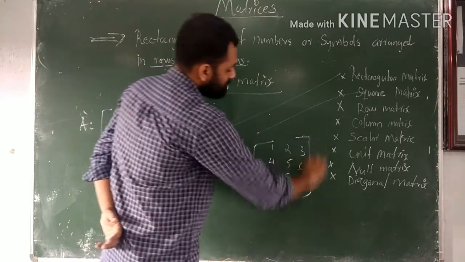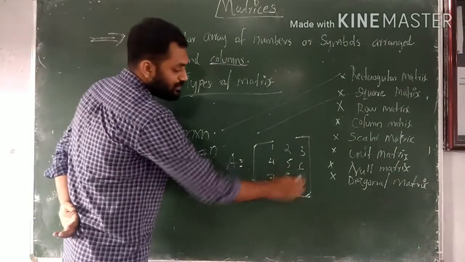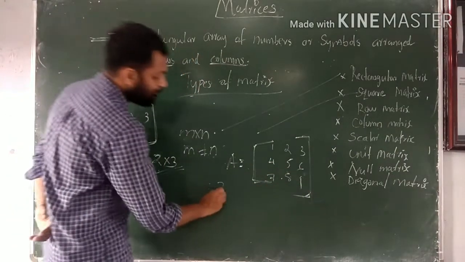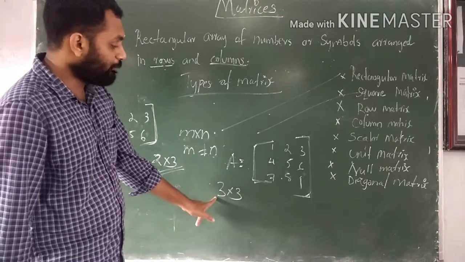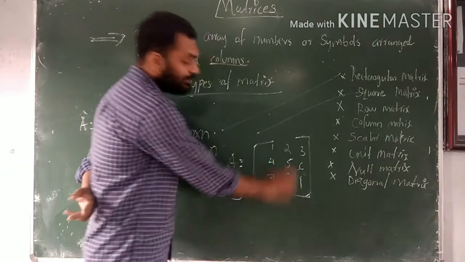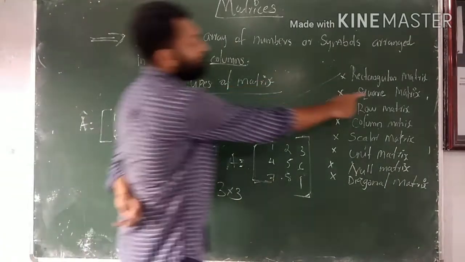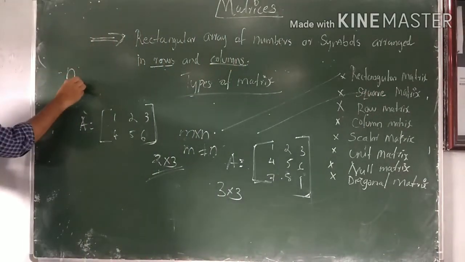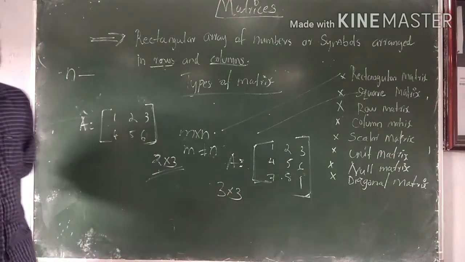In this matrix, we can see that the number of rows and columns are equal, or the order of the matrix is 3 by 3. Then we can say that it is one type of square matrix. So there are n number of columns and n number of rows.